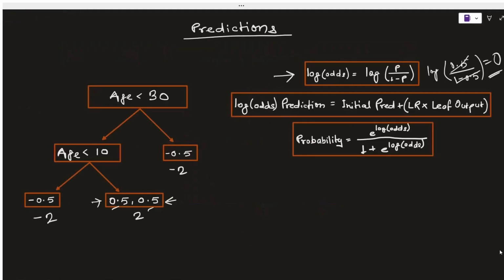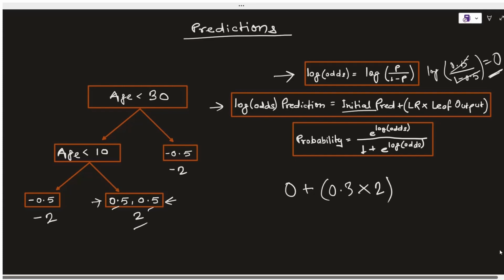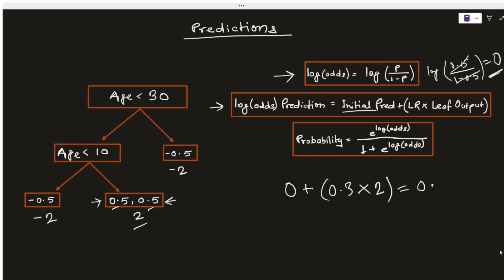So the first step has already been calculated. Using the initial prediction of 0.5, the final value will be 0. Plugging that value over here, the initial prediction will be 0 plus a small learning rate 0.3 multiplied by the leaf output, which will be 2. So I will plug it here and this becomes 0.6.